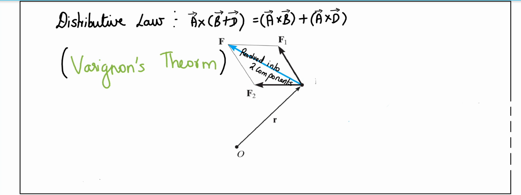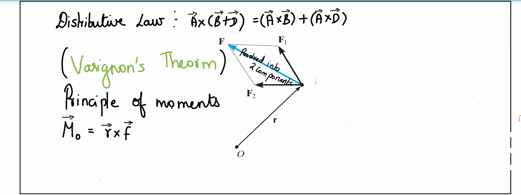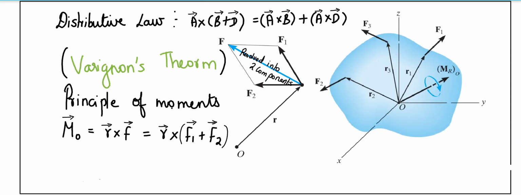instead of finding the moment created by F, we can resolve F into two, F1 and F2, and find the moments created by F1 and F2 individually, and we can take this algebraic sum, that is acceptable. So this is like restating what we have just discussed. I have proved that in a planar case, but in the three-dimensional case, this distributive law of the vector cross product makes me state that this is possible.